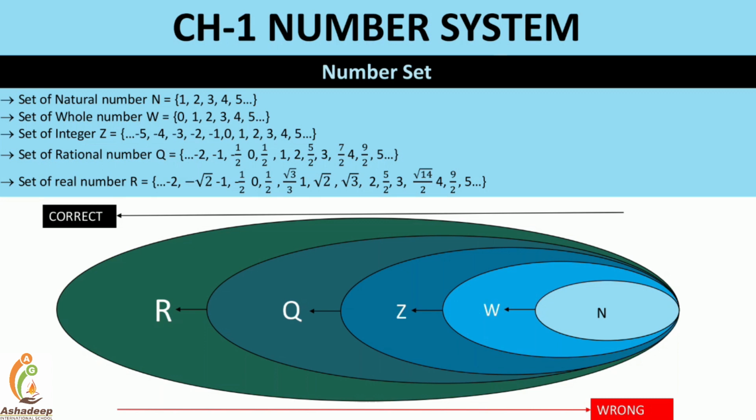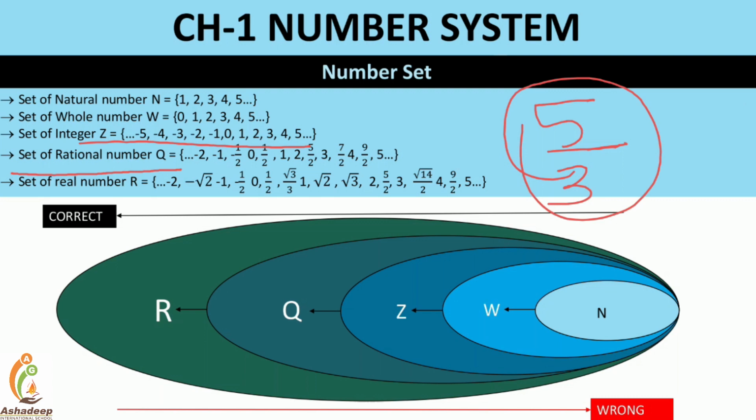In the same way, the set of rational numbers includes all the integers and the fractions or the decimals, right? If I say 5/3, can I say it is a rational number? Yes, it is a rational number. Every fraction and decimal is a rational number, right?